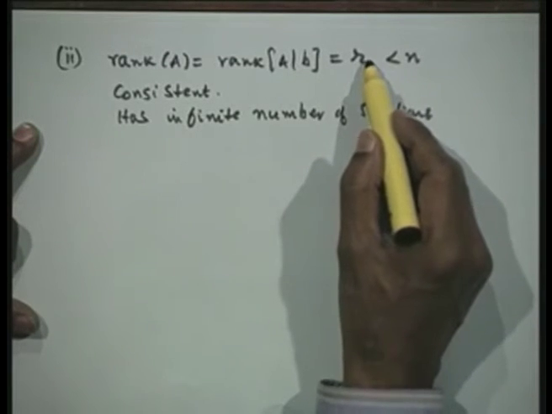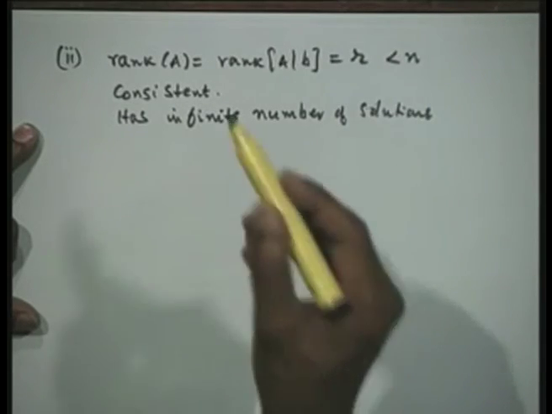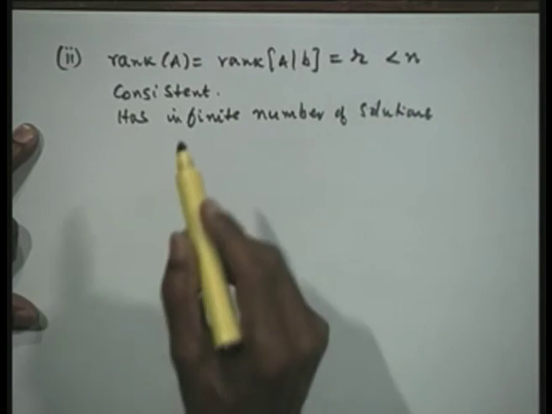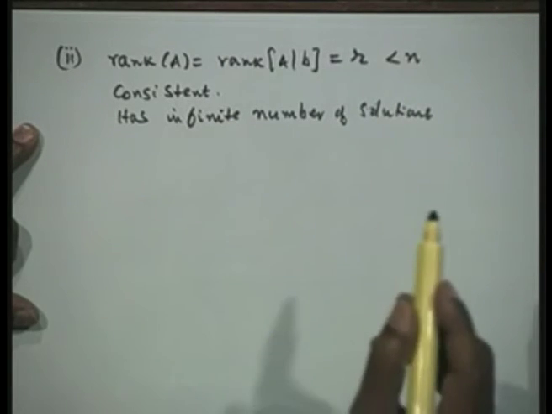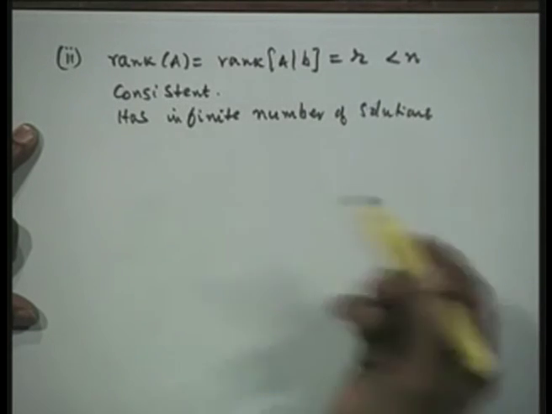Now if you have one dependent equation, then one variable is extra, so we can take it to the right hand side, and it gives you a one parameter family of solutions. Similarly, if you have n minus r dependent equations, it will give you an n minus r parameter family of solutions. It is not only infinite, but it is also an infinite parameter family of solutions.